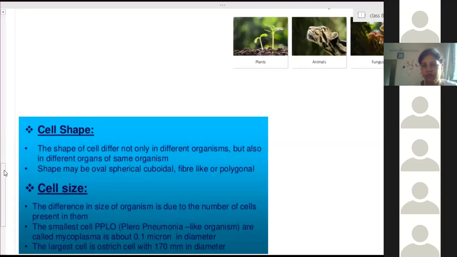Clear? Yes, ma'am. So there are many different types of cells. One type of cell is the same in all organisms, and inside one organism also, even if they are present at different positions, they are the same. If they are present in different organisms, those are also the same. But suppose we consider RBC, red blood cells. These are different from muscle cells because RBC has to perform a different function, and muscle cells have to perform different functions. So their structures and shapes are different.